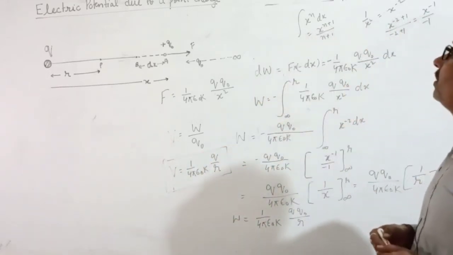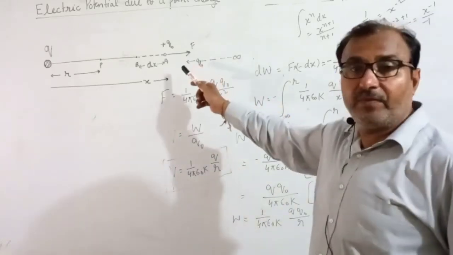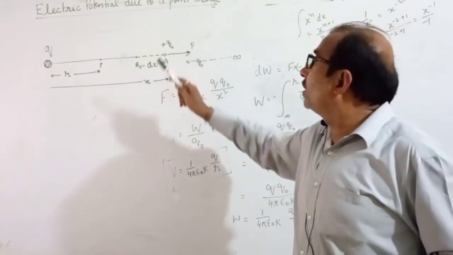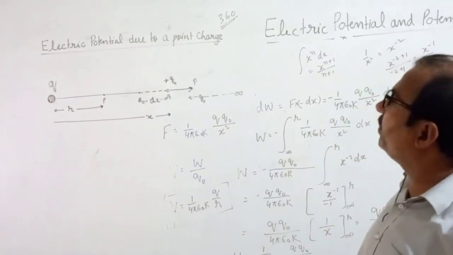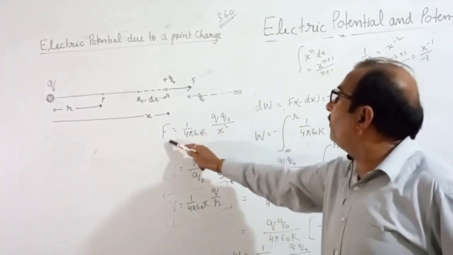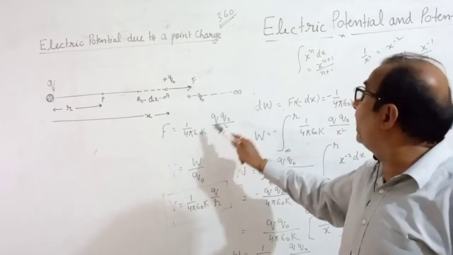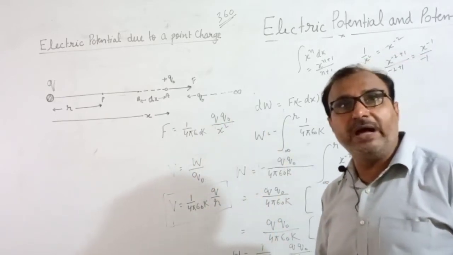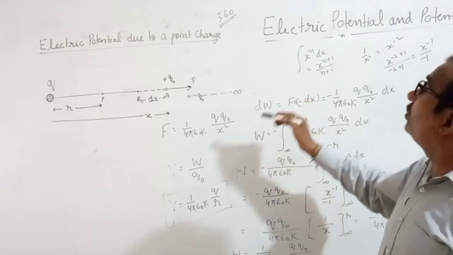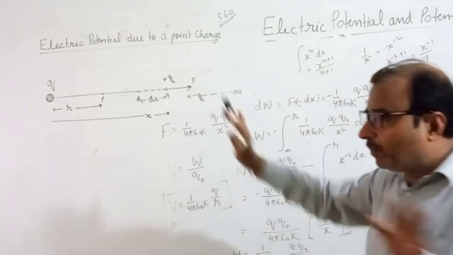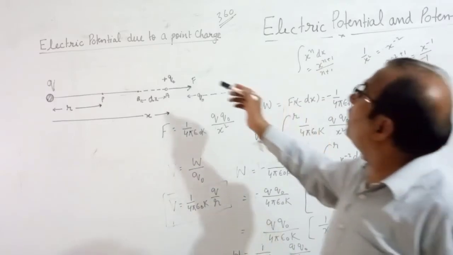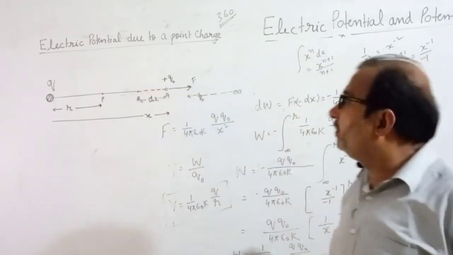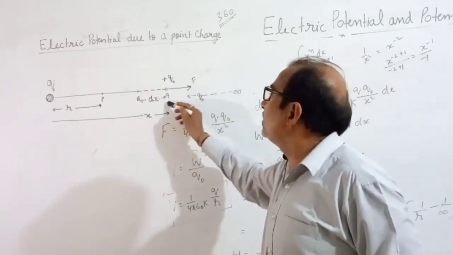Again I want to repeat. As you know, very first you put a test charge q naught at point A, then electric force starts acting between q and q naught. That is F equal to 1 by 4 pi epsilon naught k q naught upon x square. Due to this force they are repelled. This force is repelling this side. But you want to take this q naught from A to B, and B is very near to A, that is the distance here.